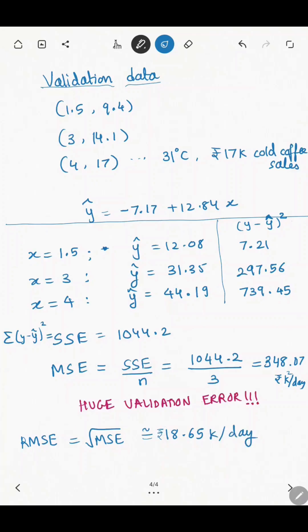So that means the predicted value and the actual value on an average roughly differ by 18.65 thousand per day. Rather, you can say the root mean square error is 18.65 thousand per day. This is huge.